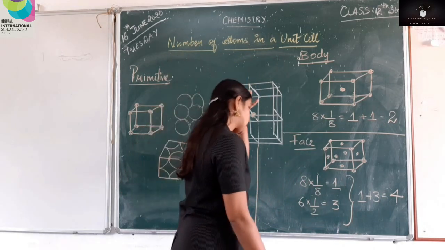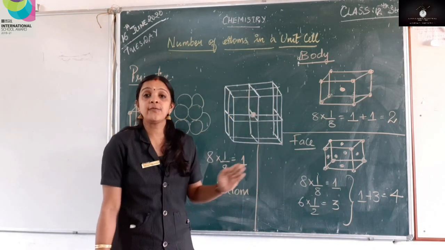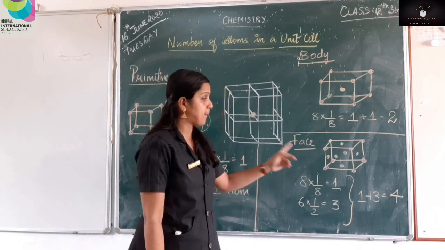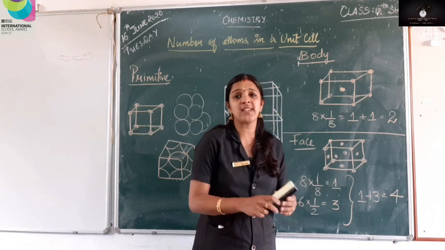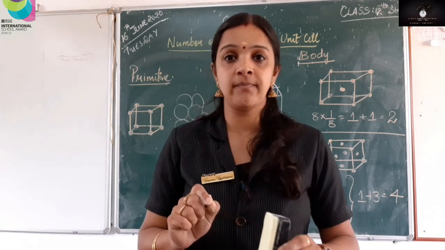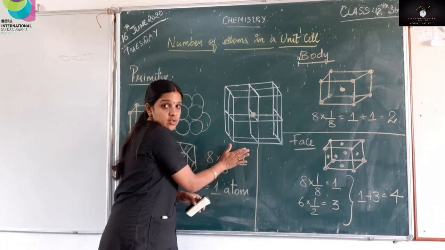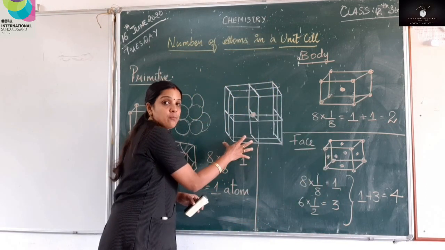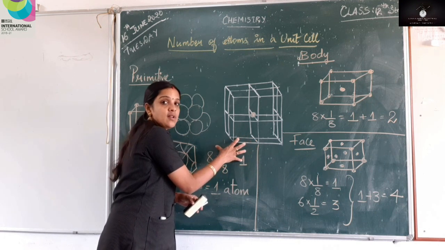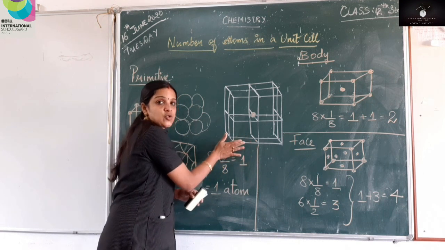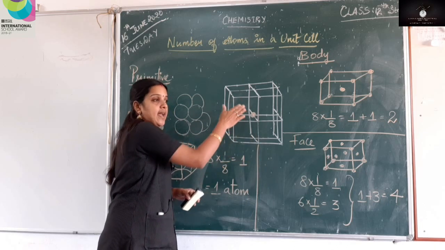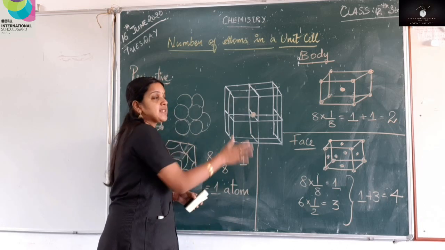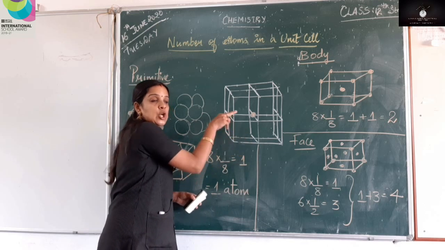Now we come to the last one, that is face centered. In face centered, what happens? Apart from the 8 corners, I have atoms present in each face. Imagine this is my board. If I keep a ball here, this wall is actually shared between 2 rooms. I have a room behind this and this is my room, right? So this wall is shared between 2 rooms.